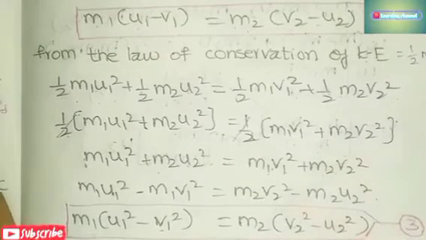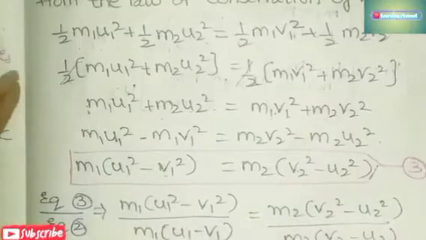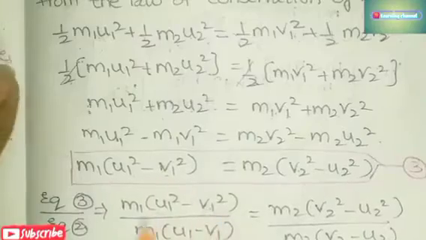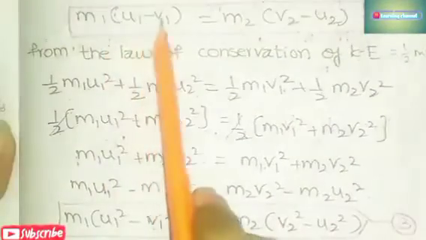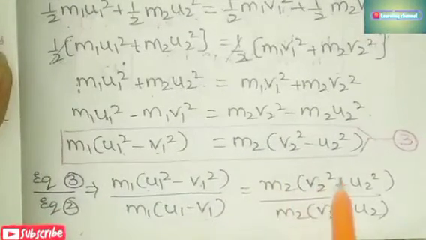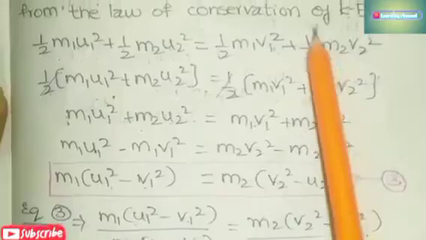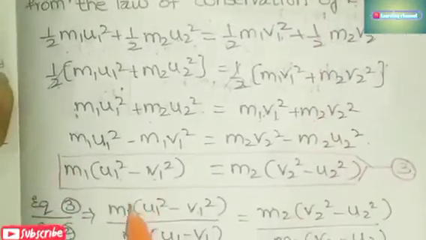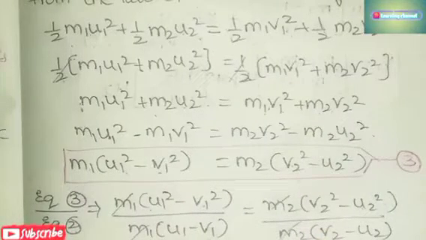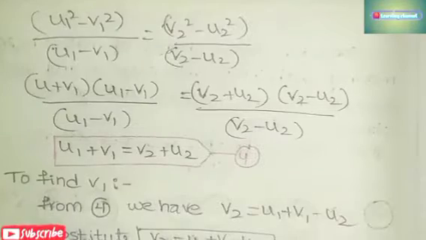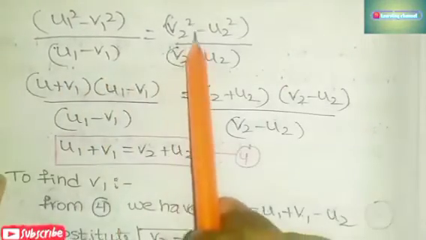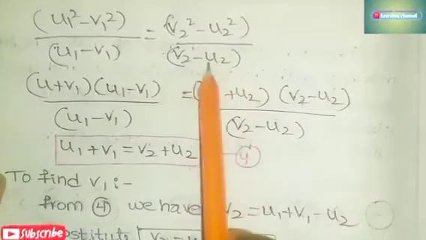Now what you have to do is divide equation number 3 by equation number 2. So equation number 3, m1 (u1 square minus v1 square), equation number 2, m1 (u1 minus v1), and m2 (v2 square minus u2 square) by m2 (v2 minus u2). Now m1 cancels, here m2 cancels. Now we have (u1 square minus v1 square) by (u1 minus v1) is equal to (v2 square minus u2 square) by (v2 minus u2).